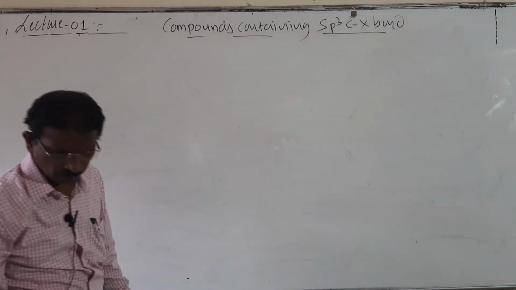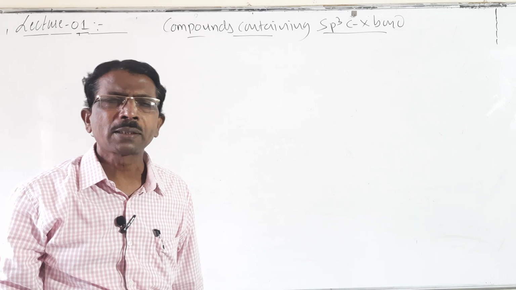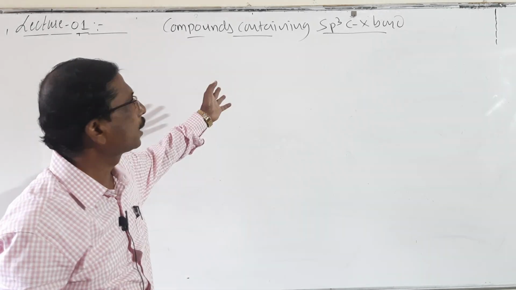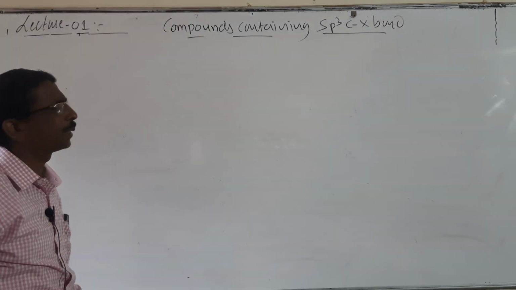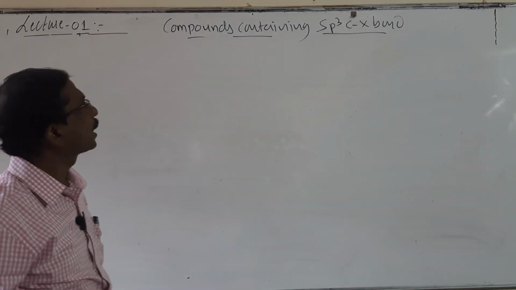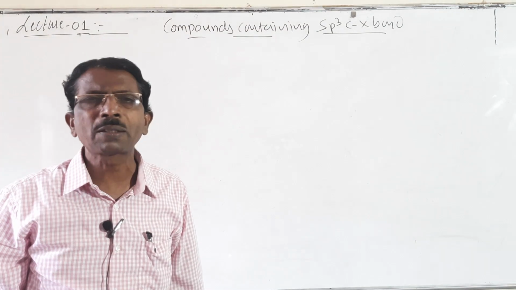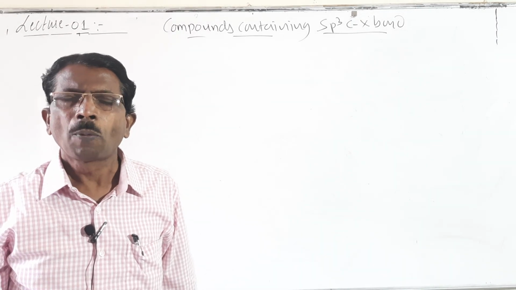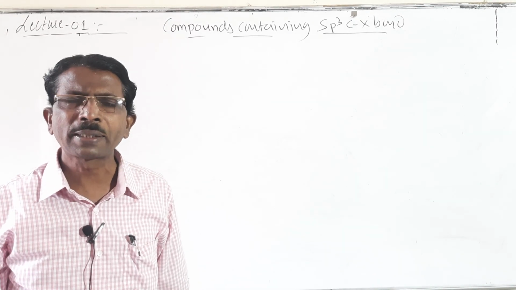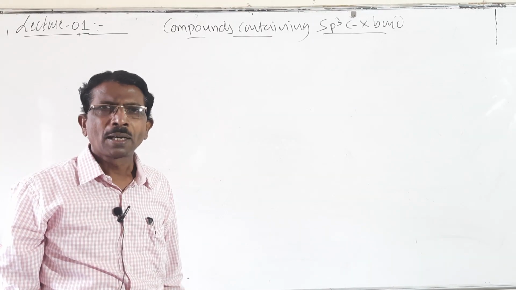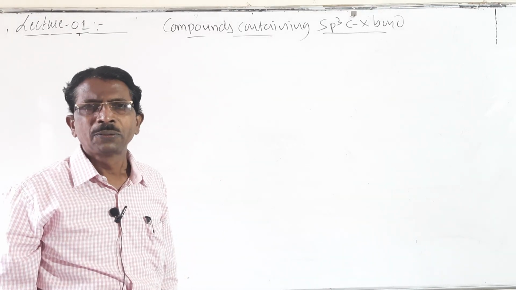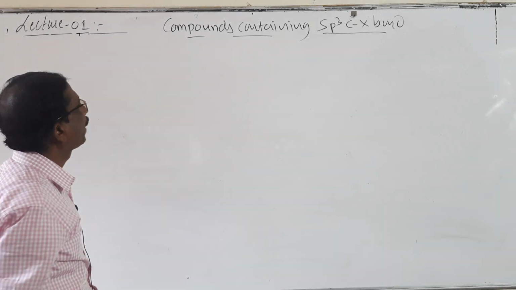Look here students, the monohaloalkanes are further classified by the type of hybridization. There are compounds containing the sp3-CX bond, and this sp3-CX bond is again classified into three types: alkyl halides, allylic halides, and benzylic halides. Let us see one by one.